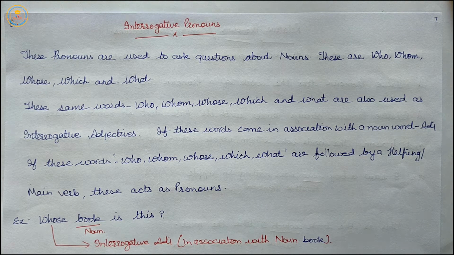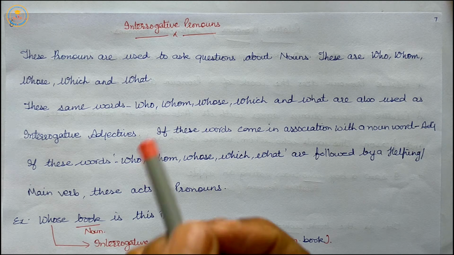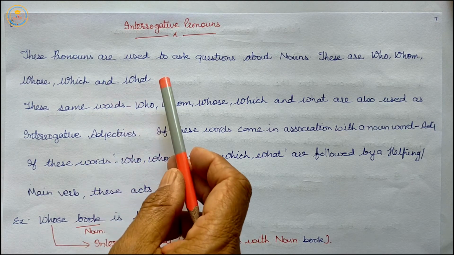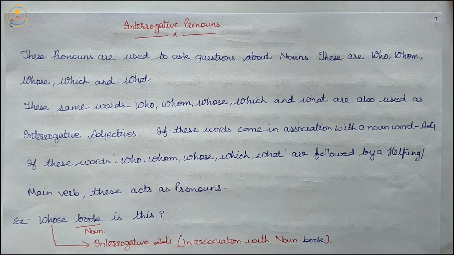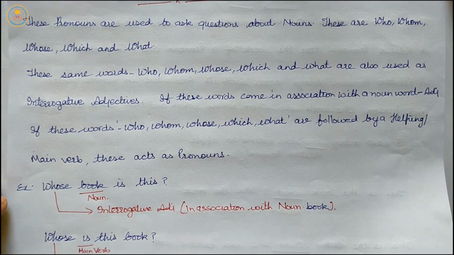These same words who, whom, whose, which, and what are also used as interrogative adjectives.